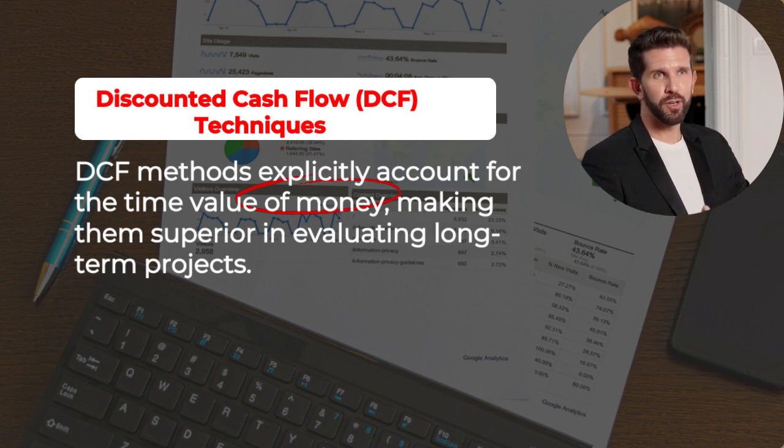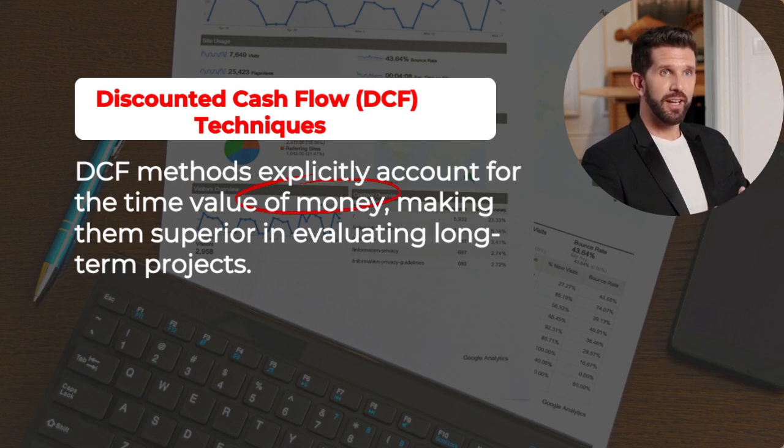Three: modified internal rate of return, MIRR. MIRR improves on IRR by assuming reinvestment at the cost of capital. Formula: MIRR = (FV of positive cash flows / PV of negative cash flows)^(1/n) − 1. Key benefit: more realistic than IRR, eliminates multiple IRR problems.